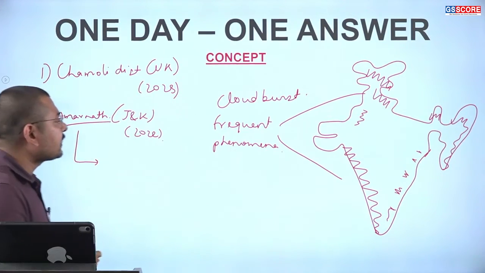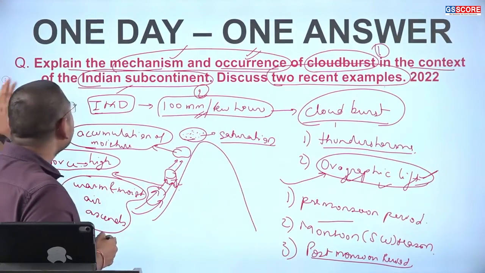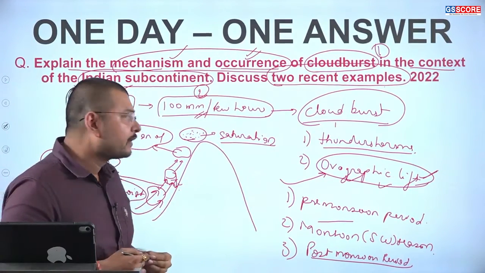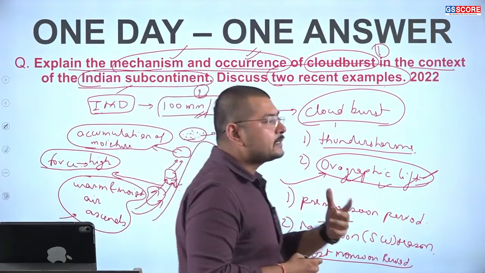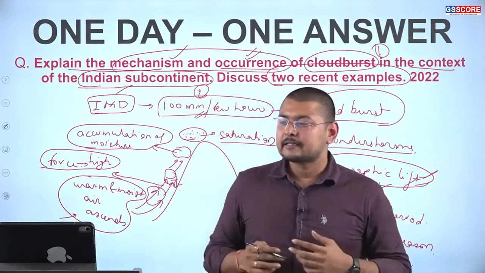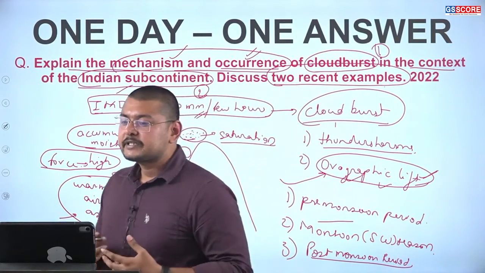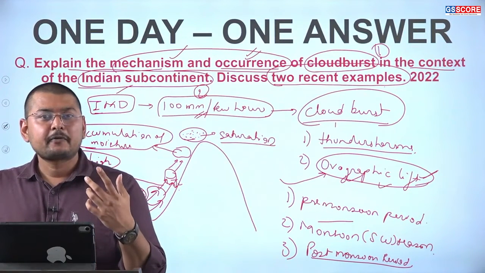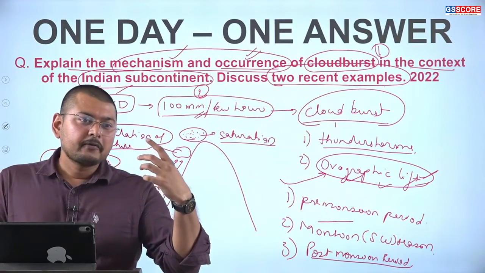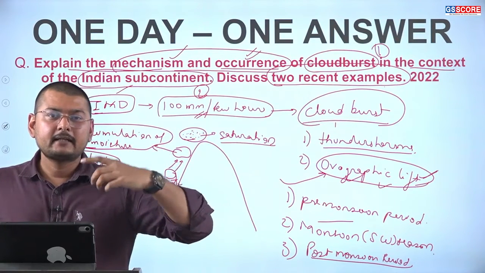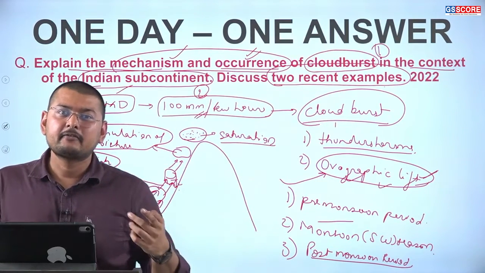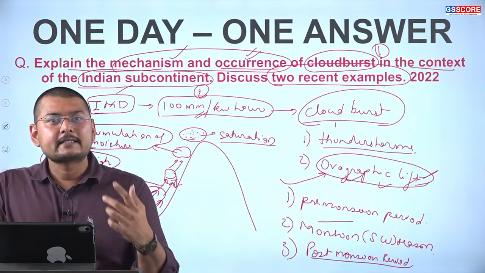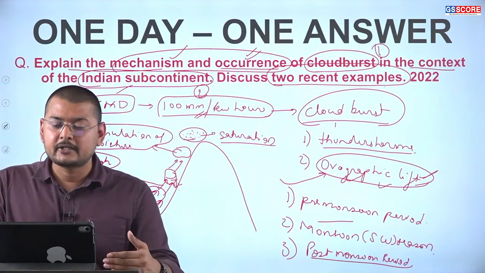So why are these conditions prevailing right now? The cloudburst conditions are increasing in the contemporary time. Why is this happening? This is happening because of increased climate change. How can we substantiate this? This can be substantiated with the IPCC report, which has shown that the amount of heat present in the atmosphere is increasing, seen in increased temperatures, that is, 1.1 degrees Celsius increase from the pre-industrial era.